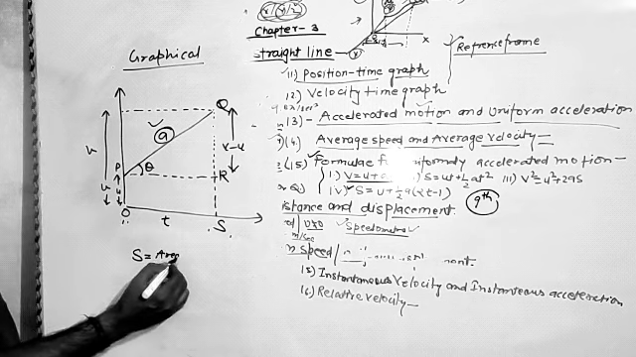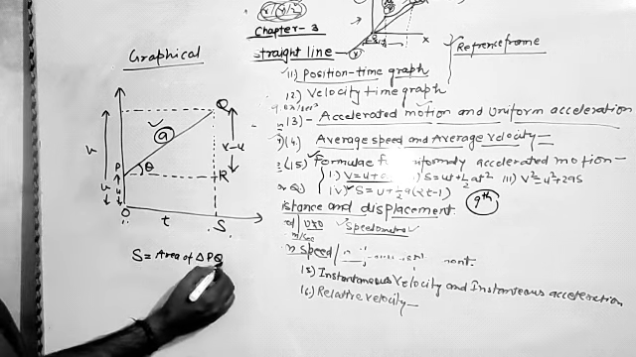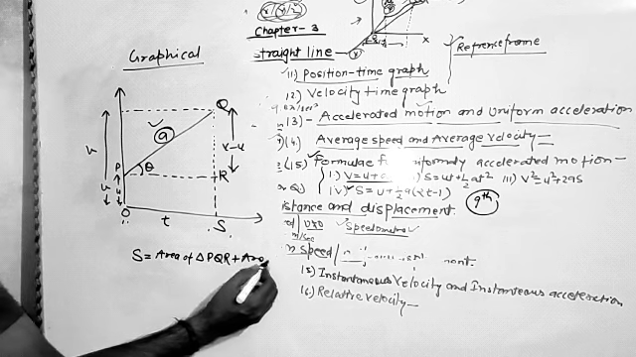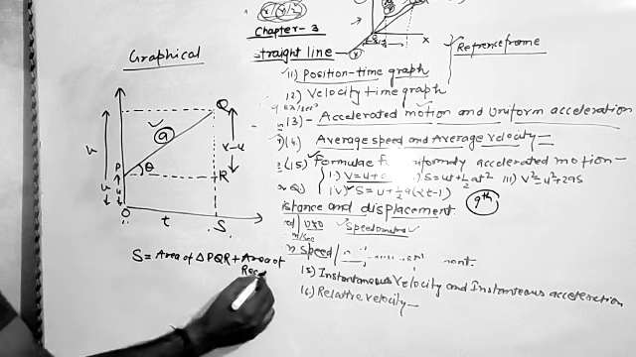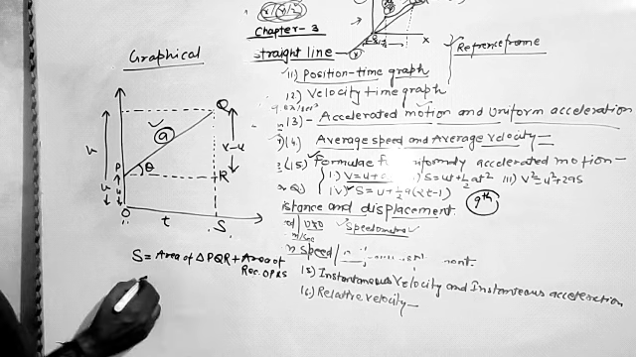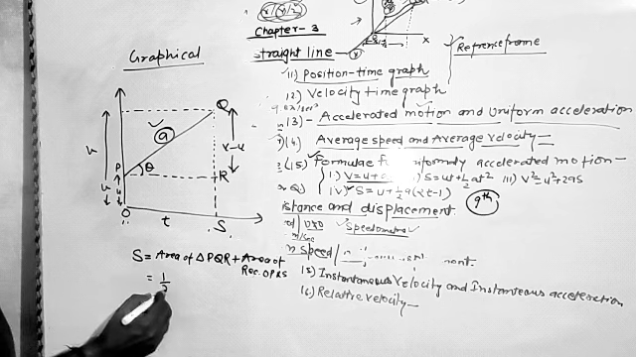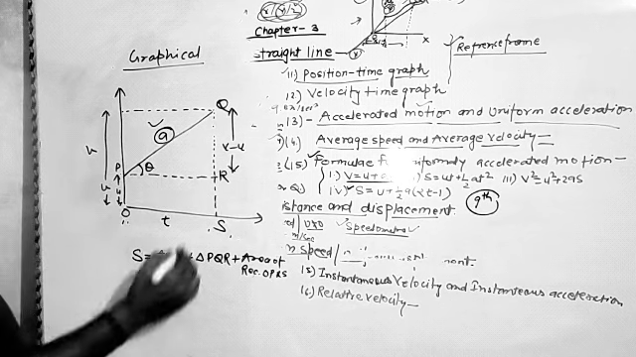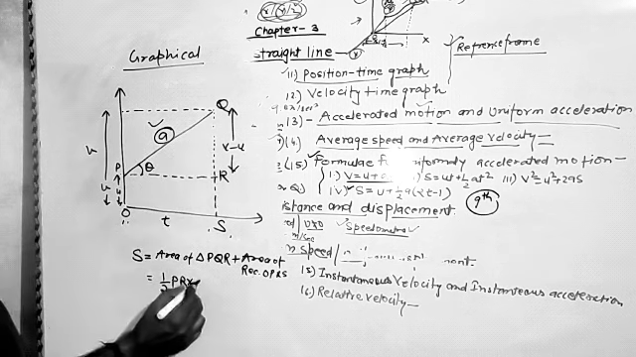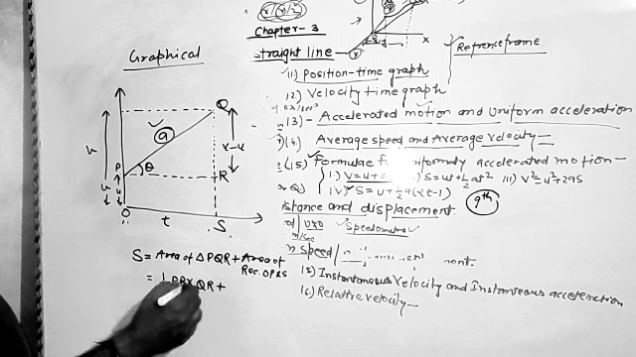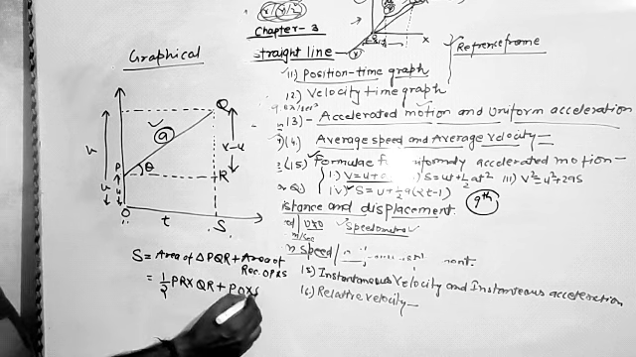So area of triangle PQR plus area of rectangle OPRS. Now what is the formula of area of triangle? It is half into base into height. So half, the base is PR, into height, height is QR, plus area of rectangle OP into OS.